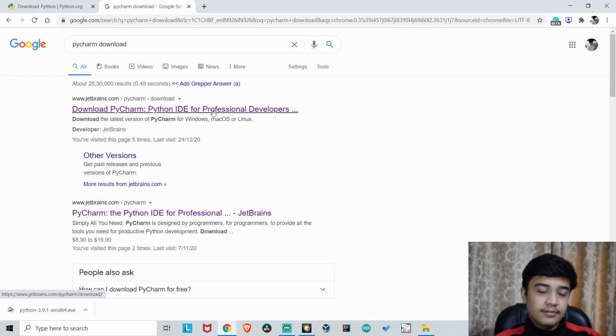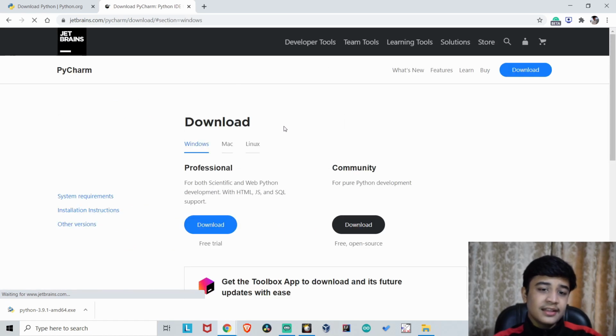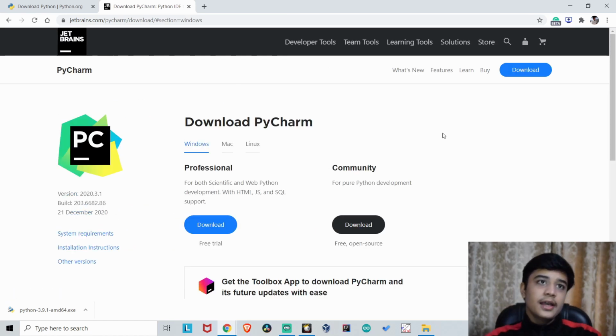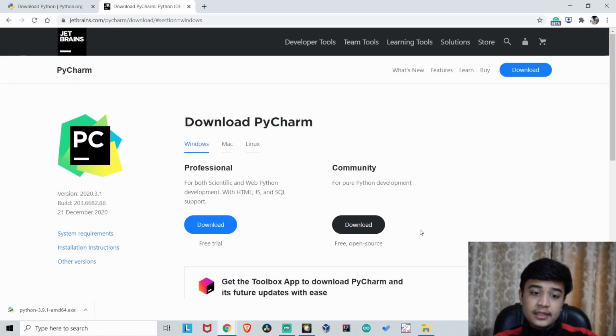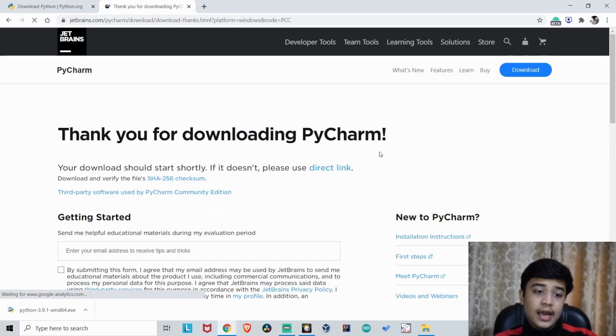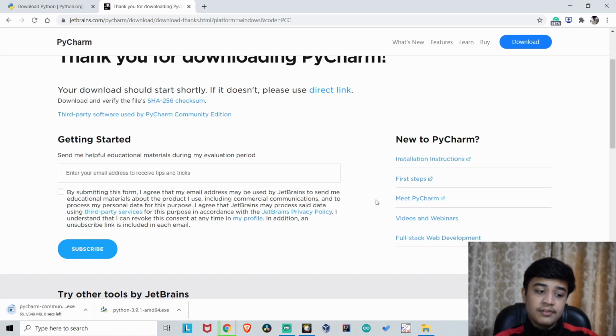PyCharm is an IDE developed by JetBrains. So IDE is an integrated development environment in which you code programs. It is more efficient in storage and cache memory rather than the normal Python IDLE. And IDE also has some additional features of autocorrection, which I will talk to you guys about later.